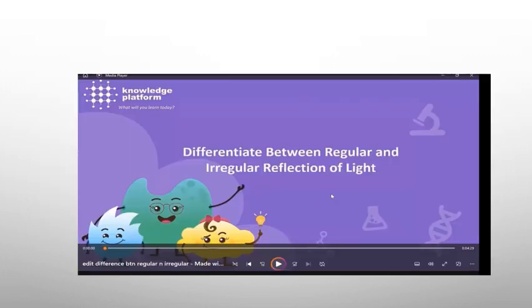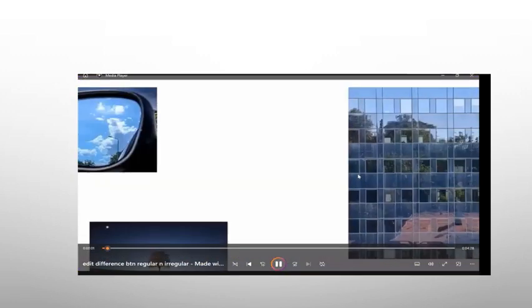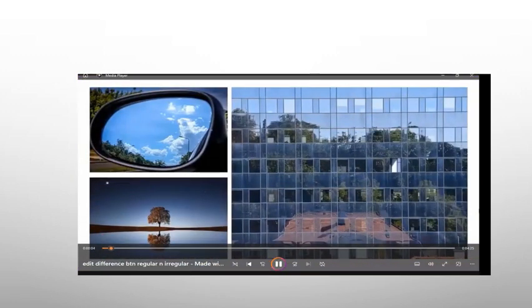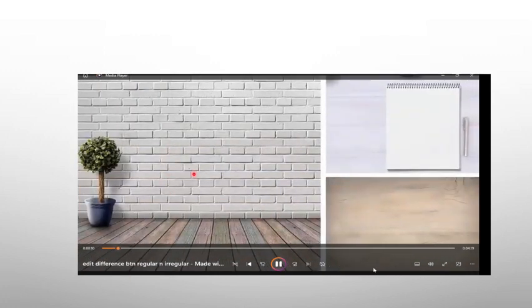So that is basically the two types of reflection. However, in this video, I'm also going to take you through a guided explanation of the different types of reflection. We're going to differentiate them while looking at some of the surfaces here. So we want to talk about how we differentiate the two types. We have surfaces here. Look at the plane mirror there, and then there is also another surface here which is rough. So we want to discuss how these surfaces bring about reflection.